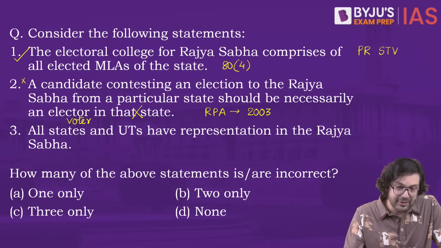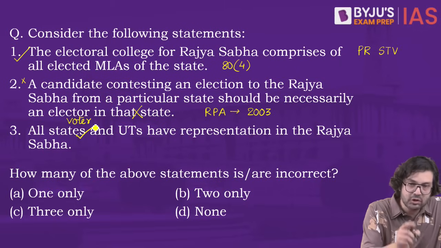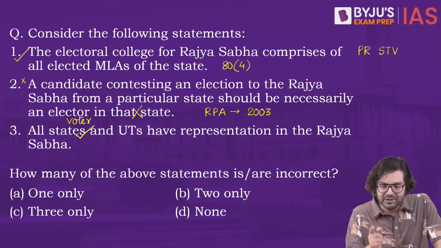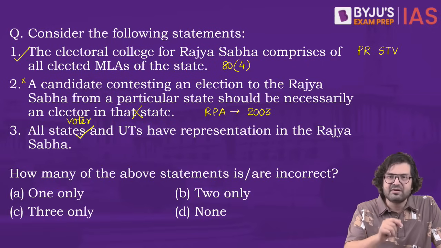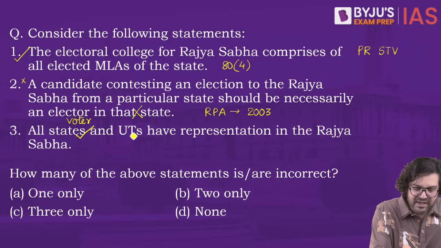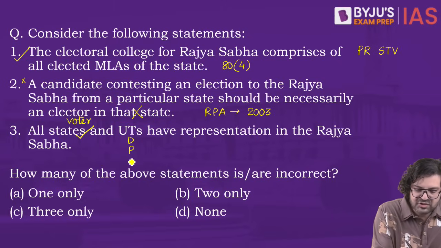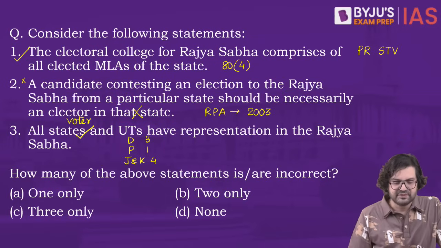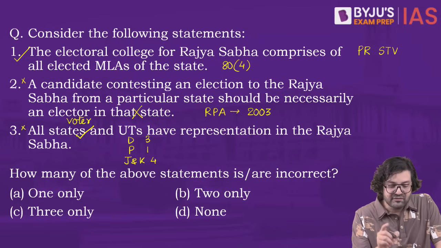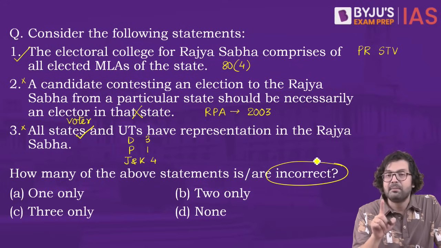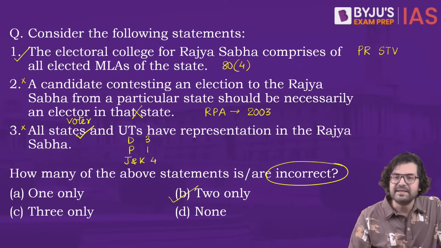And number 3, all states and UTs have representation in the Rajya Sabha. Is that correct? Of course not. States, yes, states have representation in Rajya Sabha, but not all UTs have representation. Only those UTs which have a legislative assembly will have a representation in the Rajya Sabha. So we have UTs of Delhi, Pondicherry and Jammu and Kashmir with 3 seats, 1 seat and 4 seats. So 3 is also wrong. Now the question says how many of the above statements are incorrect, mind you. So the right answer is B, 2 only.